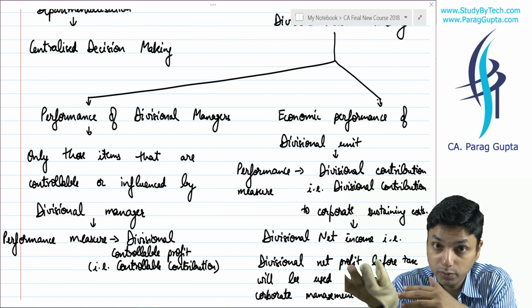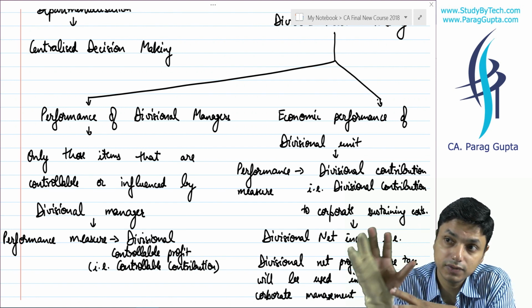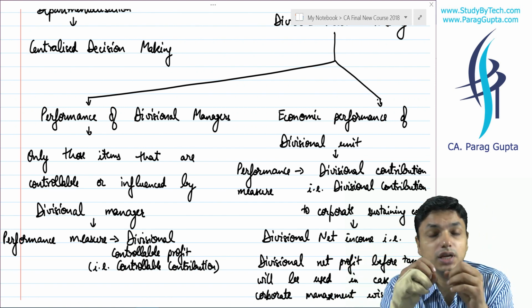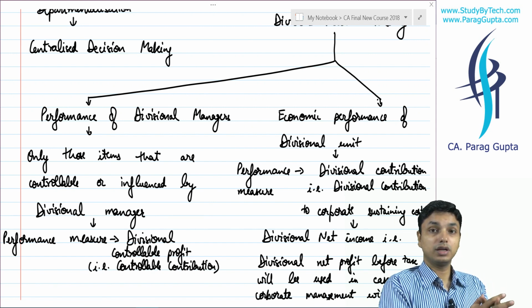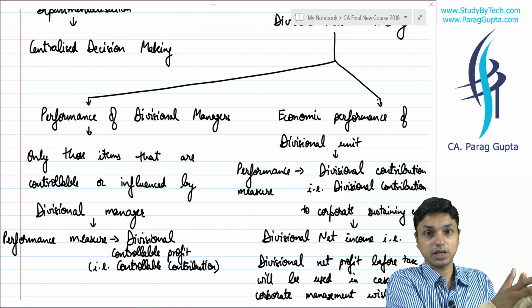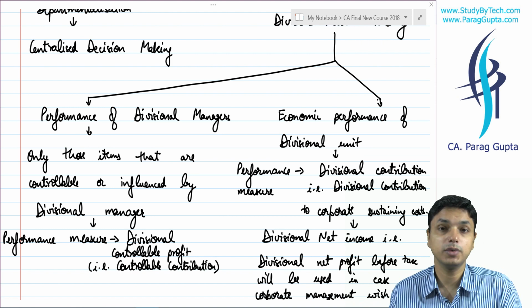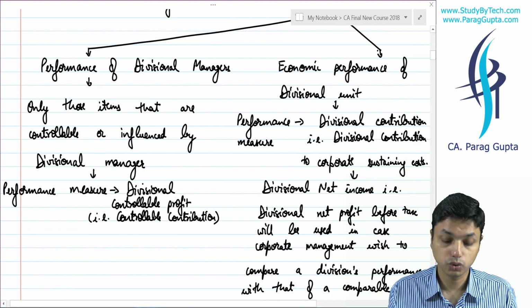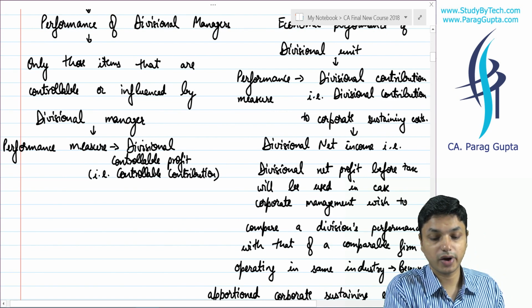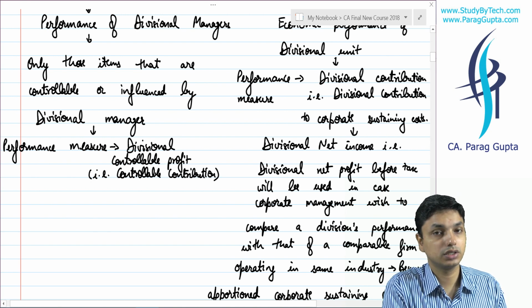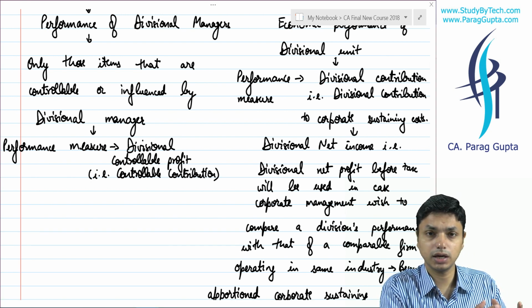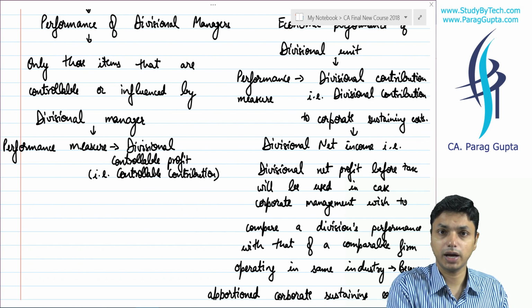So you will say the new manager is effective, although the division is still in loss. So we shall recognize the performance of the divisional manager separately from that of the divisional unit.